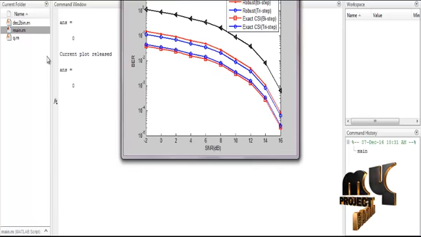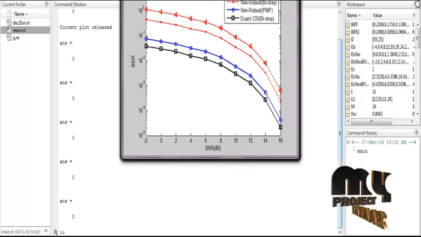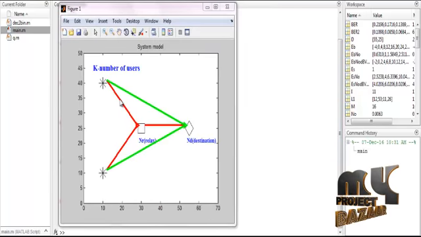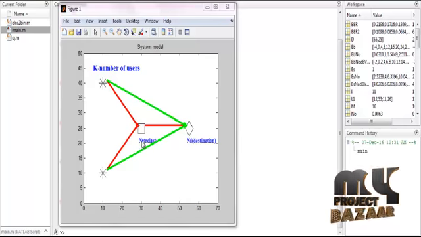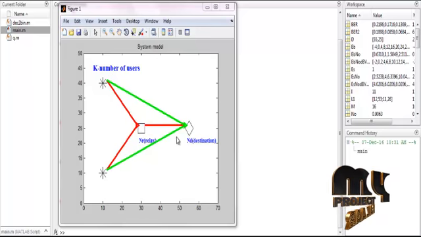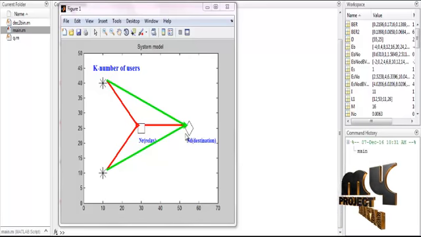So all the graphs are related to the flow diagram. First of all, the first diagram, the system model. In this figure, the K number of users are hosted in the user group. The star denotes the K number of users and the NR is a relay. A single relay system is used in the first system model, and in the end there is a destination node, which is also a single node.